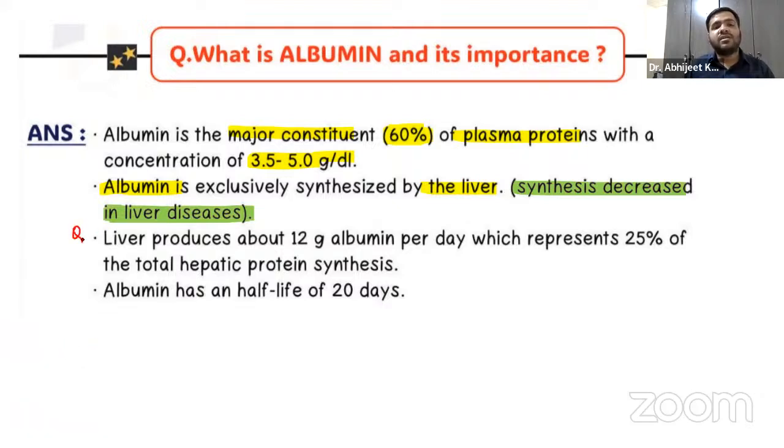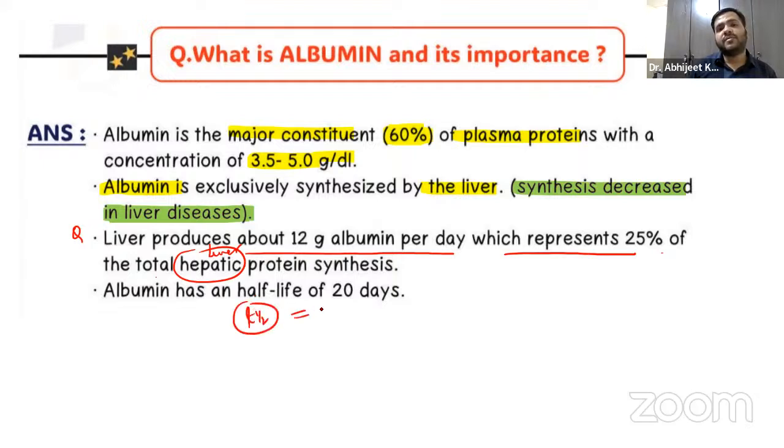Remember, again a question: the liver produces about 12 gram albumin per day, which represents 25% of the total hepatic protein secretion. The liver protein synthesis, 25% of the total hepatic protein secretion, is just the albumin. And how much albumin is produced per day by the liver? Around 12 gram. So remember the T half, right? The T half of the albumin is approximately 20 days.